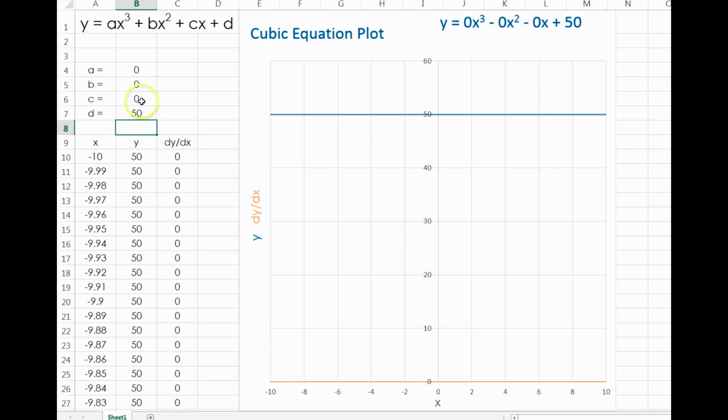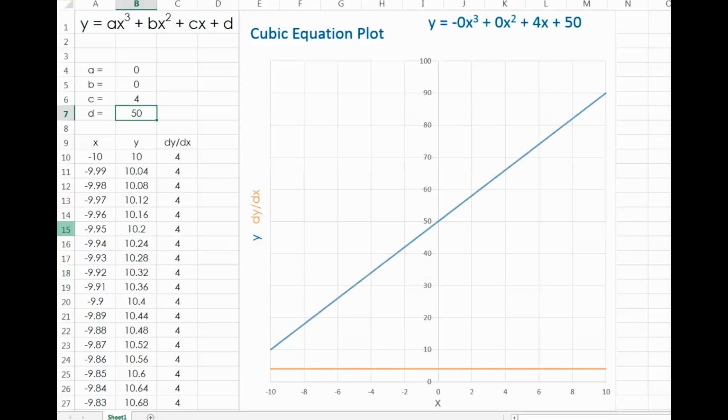Right. Now let's put a linear term in. A positive linear term. The derivative is still a constant. And what's the value of the derivative? Now it's 4, because this is y equals 4x plus 50, right? So with a constant, the derivative will always equal 0. With a linear, it will equal c. It will equal the slope.